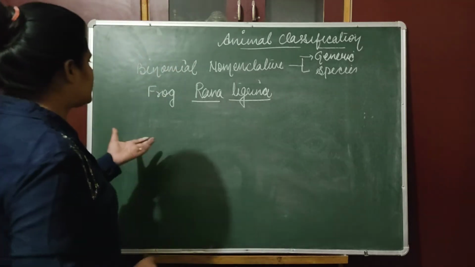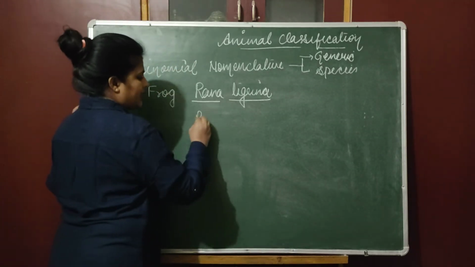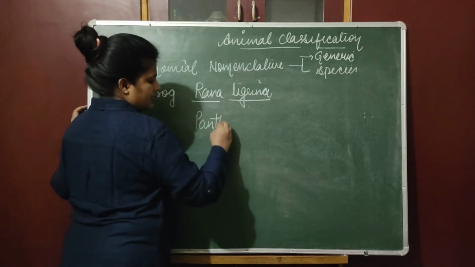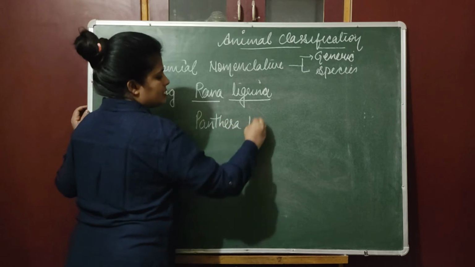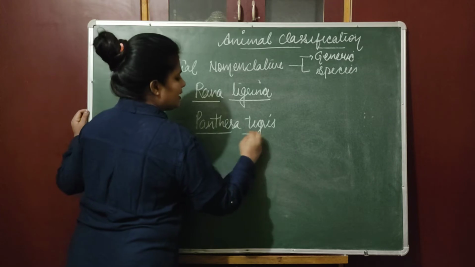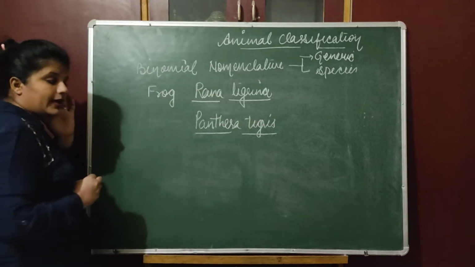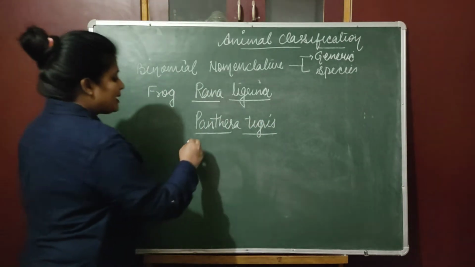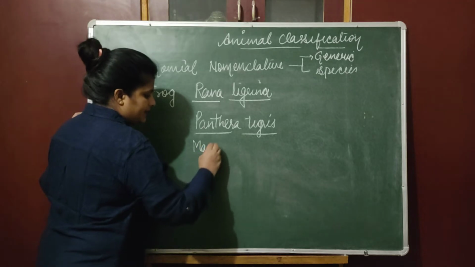We have certain scientific names like Panthera tigris. Panthera tigris is the scientific name of our national animal, that is the tiger. Okay, Mangifera indica.